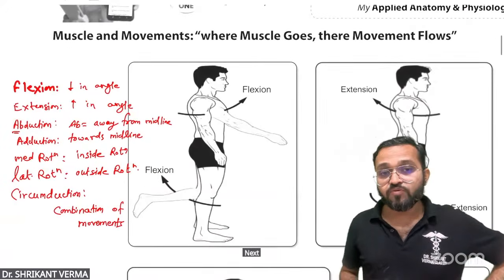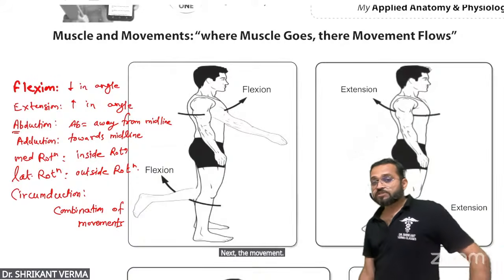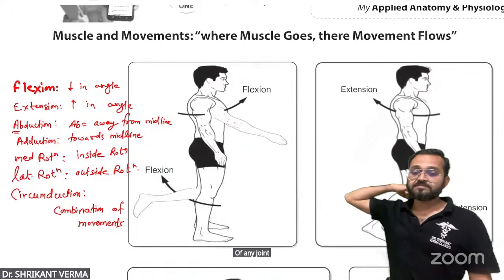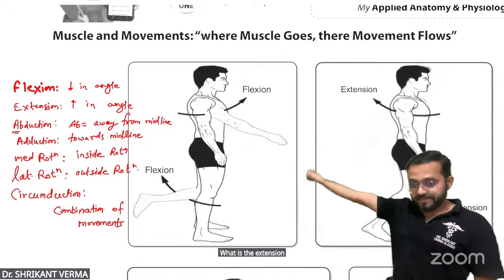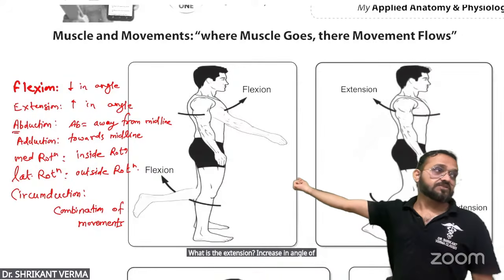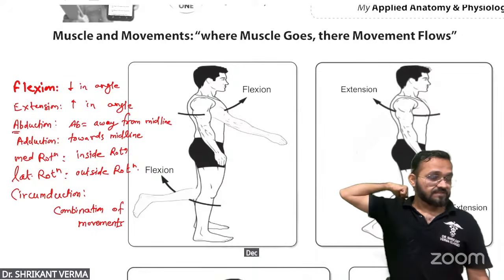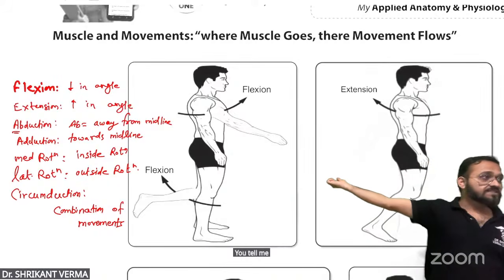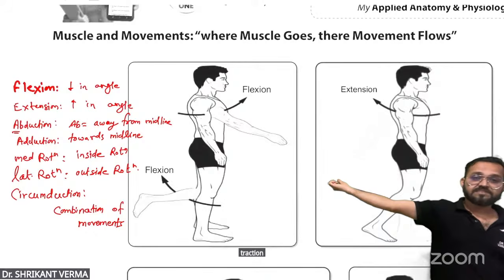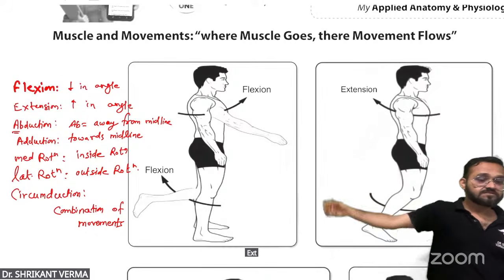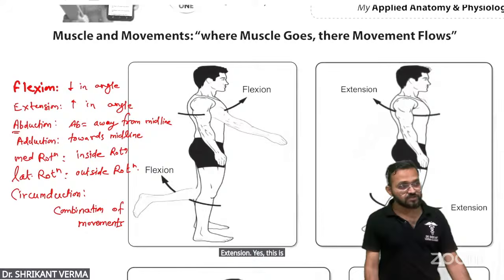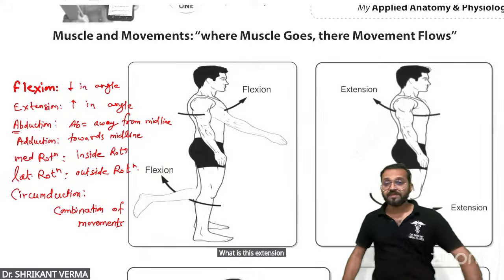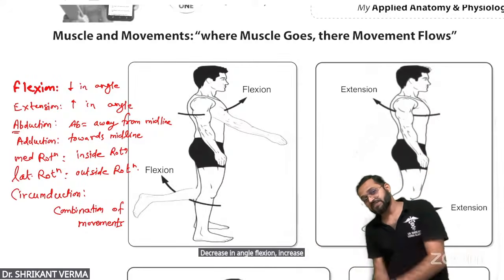Next, the movement. What is flexion? Decrease in angle of any joint is known as flexion. What is extension? Increase in angle of any joint, extension. Do it with me. Decrease in angle, flexion. Increase in angle, extension. What is this, flexion or extension? Flexion, decrease in angle. And this? Extension. Suppose at the bottom this is a knee joint. So what is this? Flexion. What is this? Extension. Are you getting it? Decrease in angle, flexion. Increase in angle, extension.